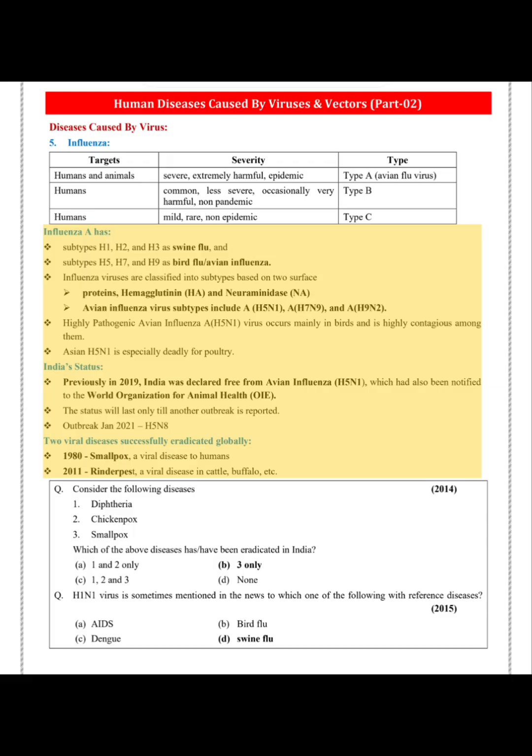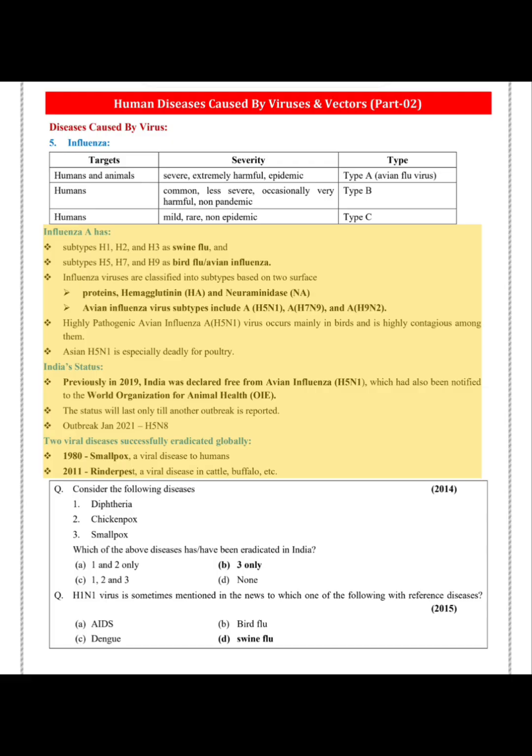India's status. Previously in 2019, India was declared free from avian influenza, H5N1, which had also been notified to the World Organization for Animal Health, OIE. The status will last only till another outbreak is reported. Outbreak Jan 2021, H5N8.